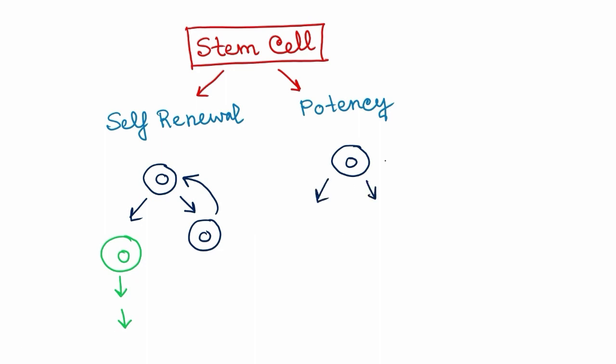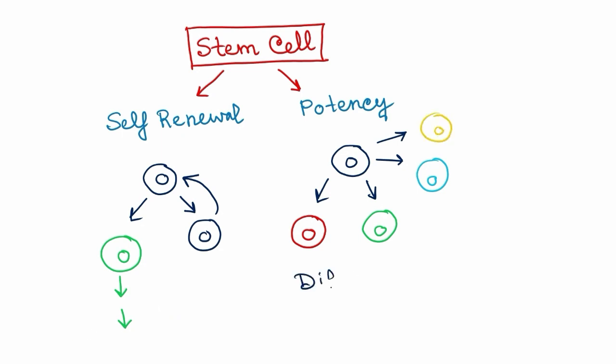And potency means the ability of forming different kinds of cells. If it can produce many new types of cell, that means it has high potency. And if it can produce only few types of cell, that means it has low potency. But still it is a stem cell.